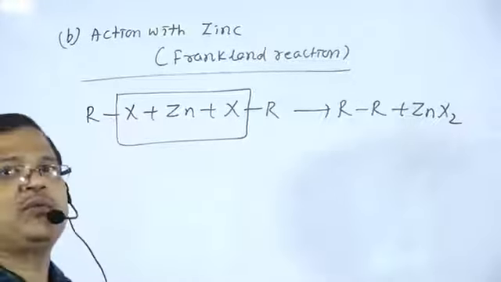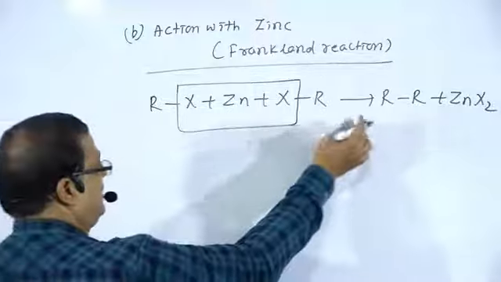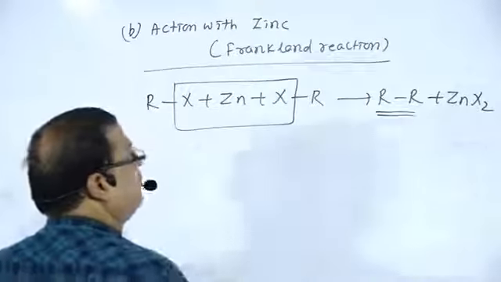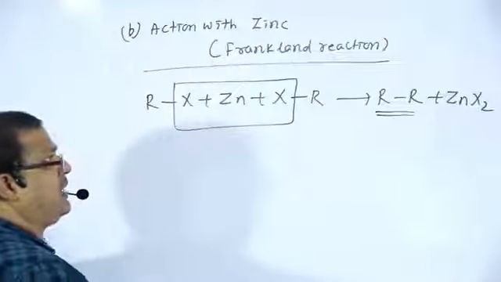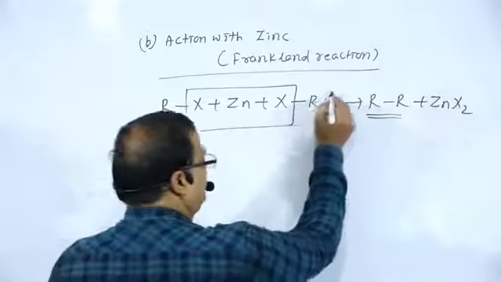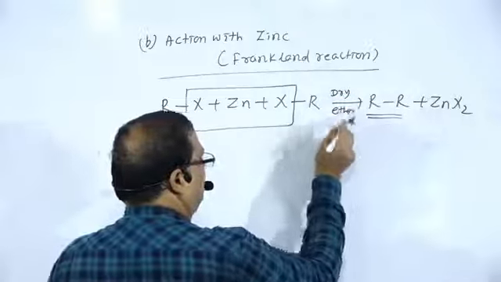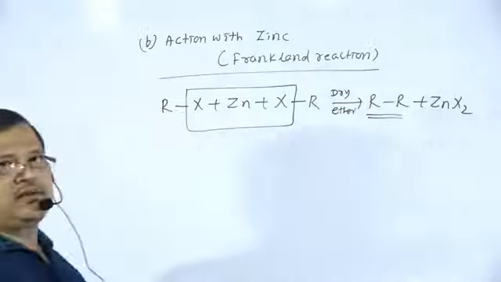R-R is the formula for that alkane, so this is the formation of an alkane. In this case also, an alkane is formed having double the number of carbon atoms. This is the Frankland reaction, and it takes place in the presence of dry ether.